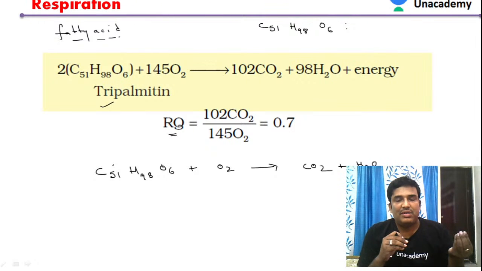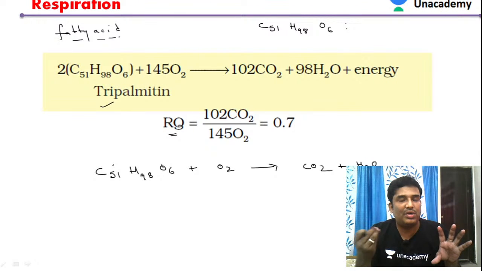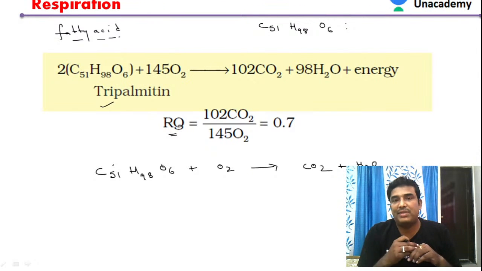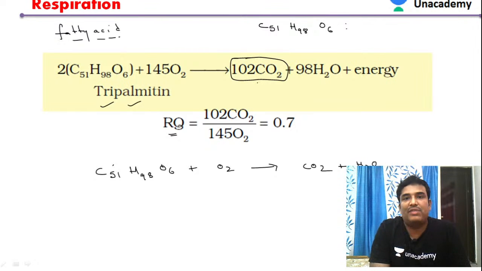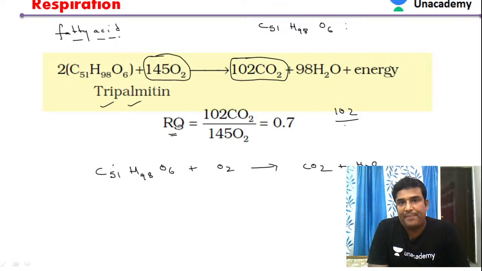Sometimes they will balance it and give the equation. Then it is very easy to answer. But if they don't give the balanced equation, then you have to balance it. Such types of questions may come sometimes. So in tripalmitin, you can see the number of carbon dioxide evolved. How many carbon dioxide are evolved? 102. And how many oxygens are consumed? 145. So 102 by 145, something less than 1.